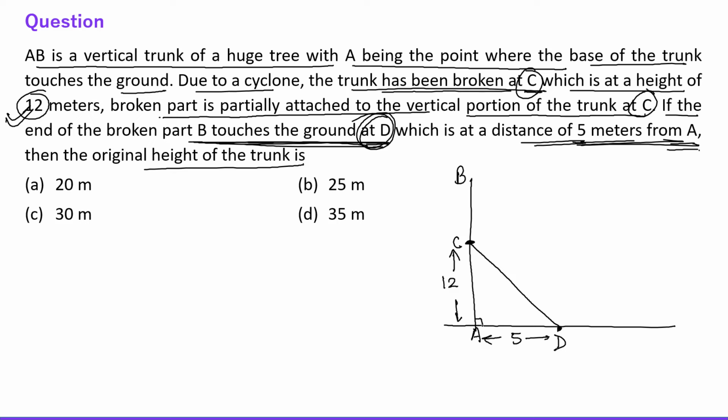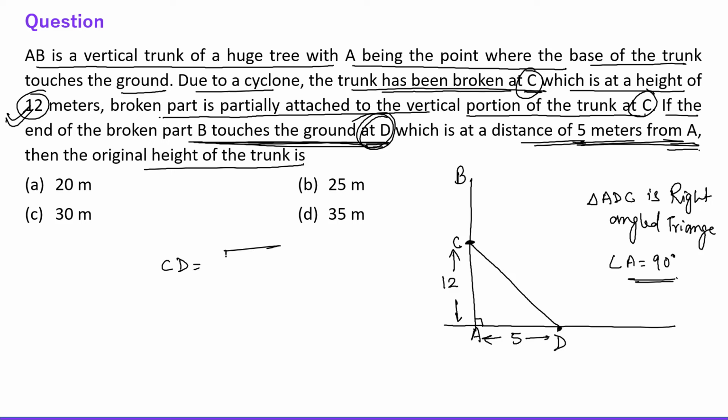So obviously friends, this is actually now triangle ADC. Triangle ADC is right angled triangle, right? Since angle A is equal to 90 degree, right? So using Pythagoras theorem, CD will be under root 5 square plus 12 square, which is under root 169, that is 13. So CD is 13, right?